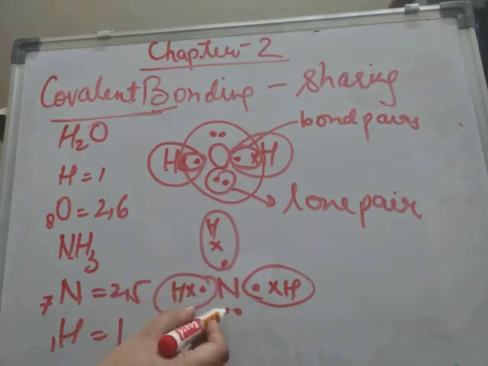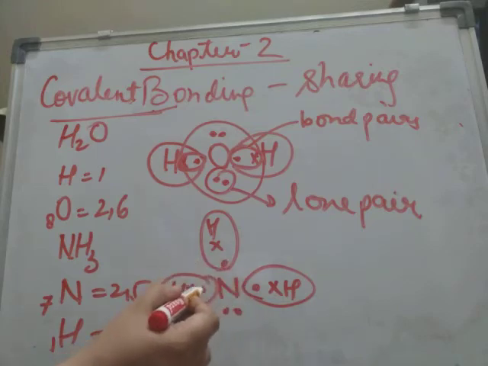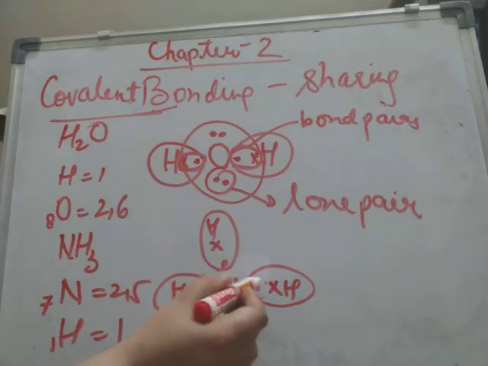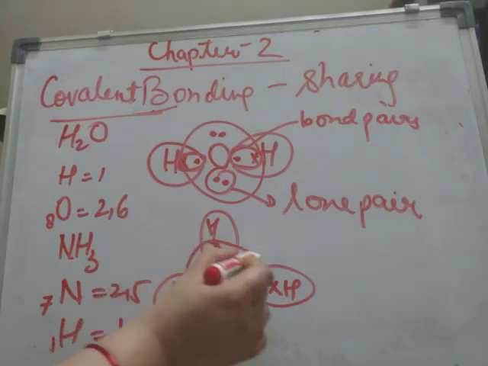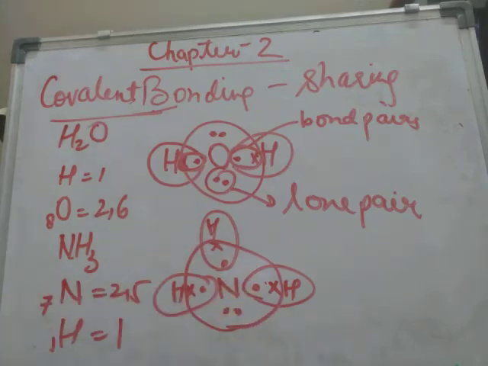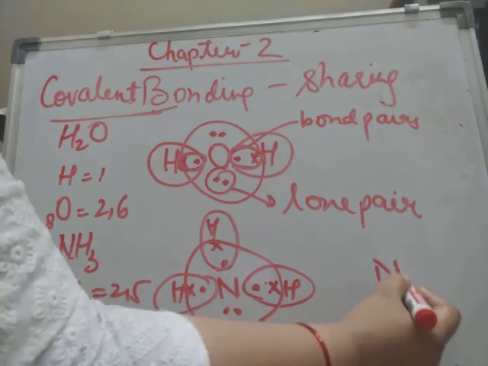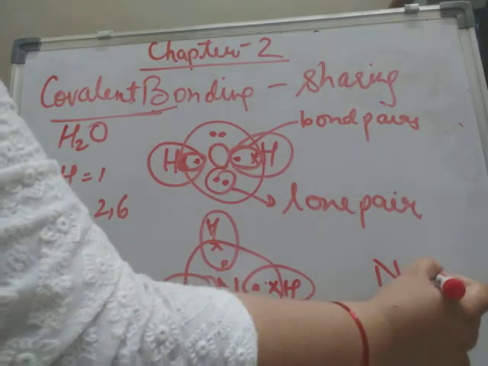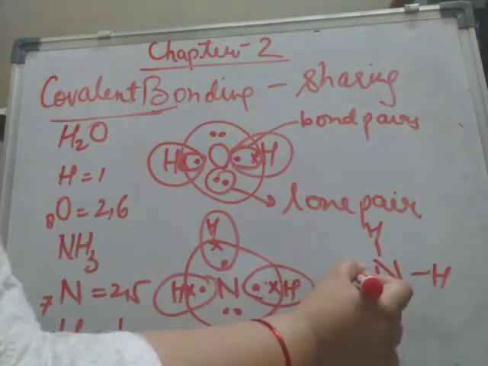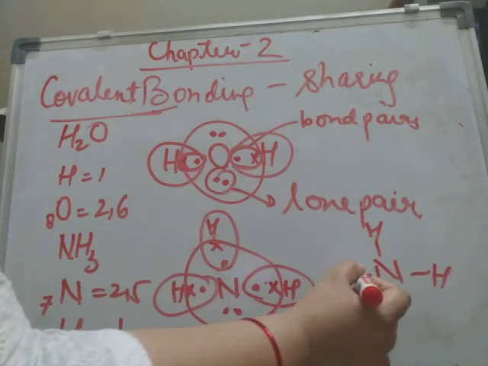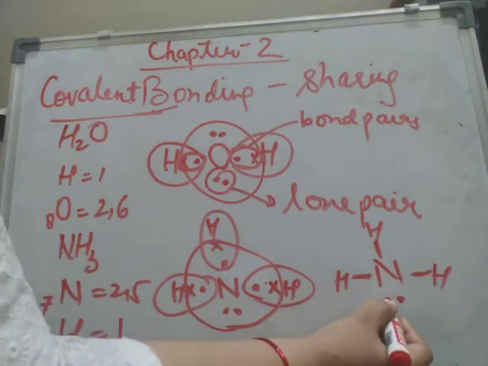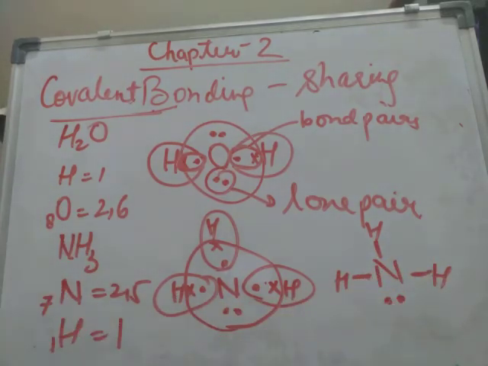Now this nitrogen is already having 5 electrons, and 6, 7, 8 it has shared from 3 hydrogen atoms. So the bond formed between nitrogen and hydrogen is like this. This is a bond pair, bond pair, bond pair, and this is a lone pair of electrons. So ammonia has one lone pair of electrons.